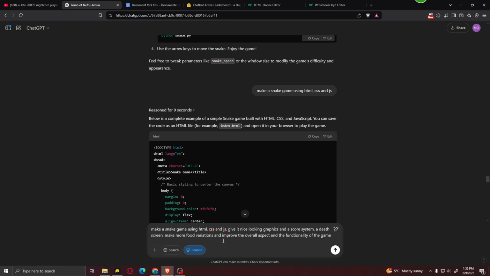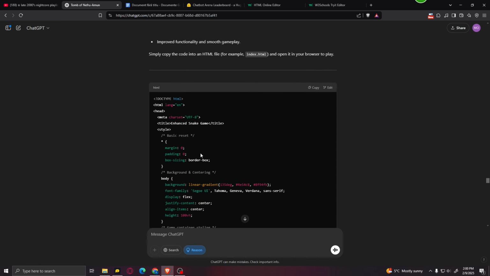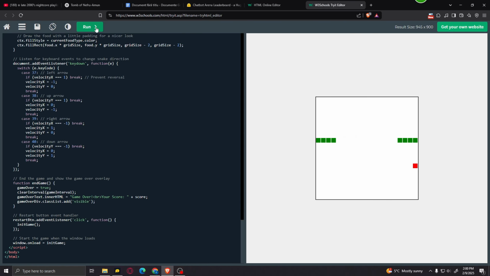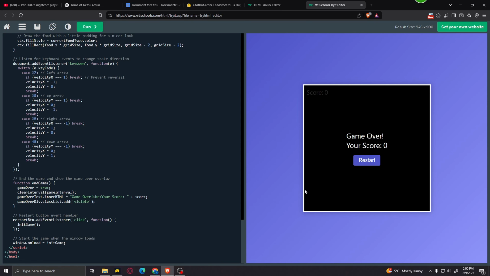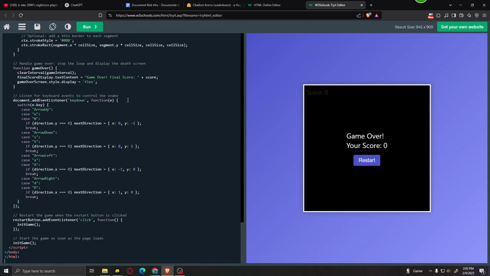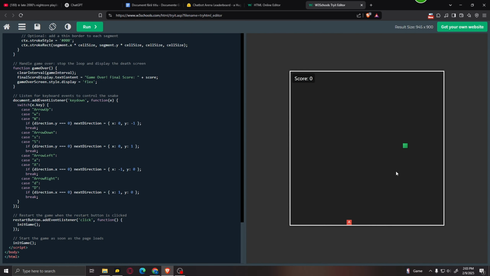But let's see if we can improve it. I edited the prompt and asked it to give it nice looking graphics and a score system, a dev screen, make some more food variations, and also improve the overall aspect and functionality of the game. And here's the code it generated for us. I'm gonna copy it and I'm gonna paste it over here. Let's click run. And as you can see, we have a better looking screen overall and also a restart button. And for some reason it's broken, so I'm gonna try that again. Okay, now second try, I'm gonna copy the code and I'm gonna paste over here. And as you can see, the game finally runs.